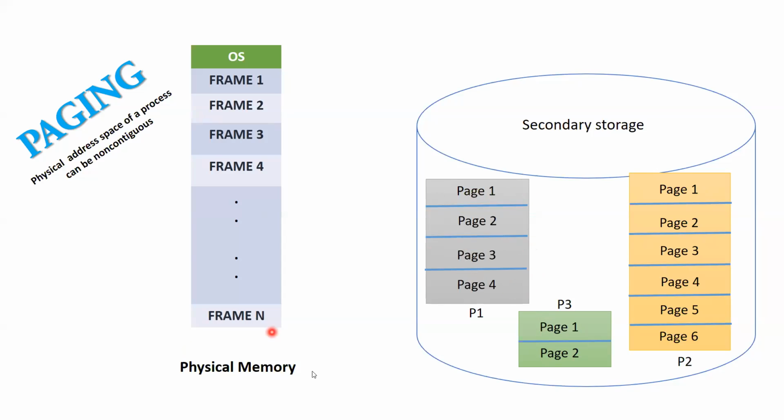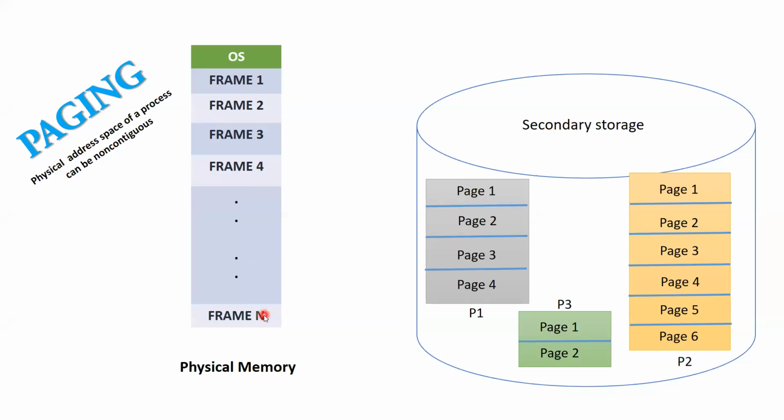This is physical memory, nothing but main memory, RAM. Before executing the process, it must be loaded into the main memory, the physical memory, where it gets its address physically. Here the physical memory will be divided into various frames: frame 1, frame 2, frame 3, frame 4 till frame n.